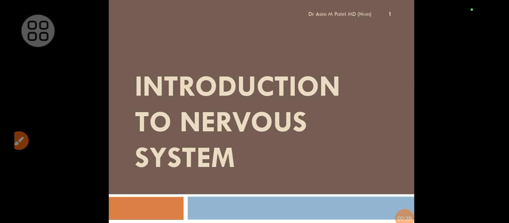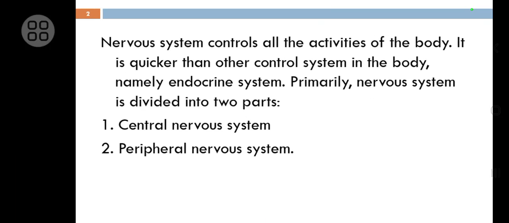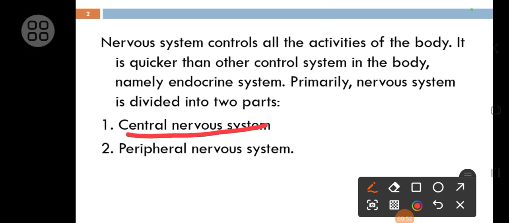Each and every sensory and motor activity of the body is controlled by the nervous system. The nervous system controls each and every activity of the body. It is the governing system. This nervous system is again divided into the central nervous system and the peripheral nervous system.